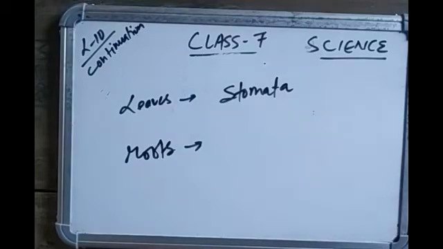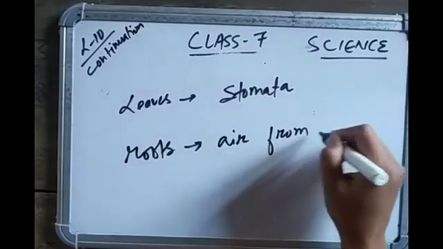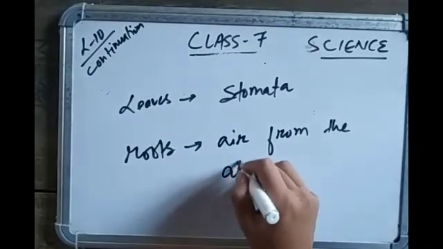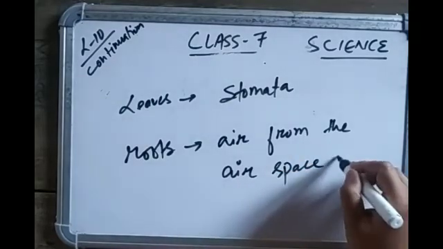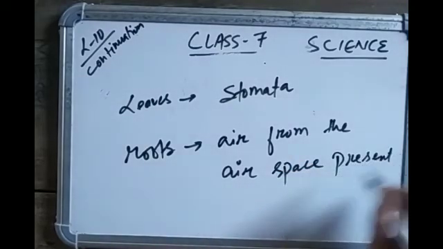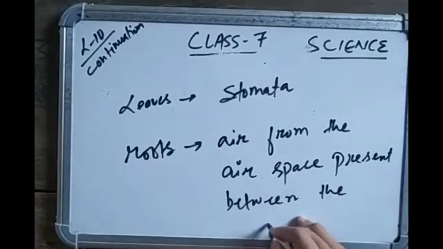Each part, including the root cell, also needs oxygen to generate energy. Roots take up air from the airspace present between the soil particles.